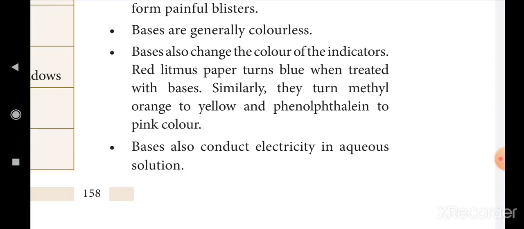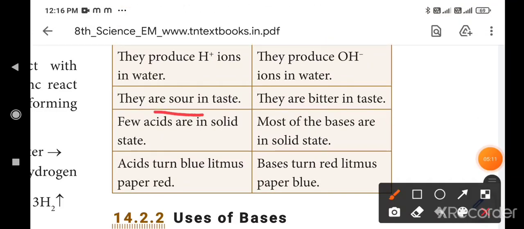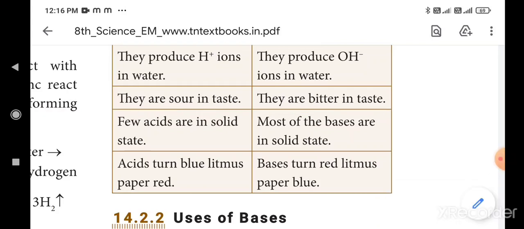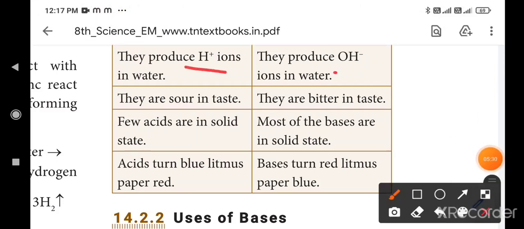Okay. Now can you tell the difference between acid and bases? Yes. First, acid is sour taste, base is bitter taste. Then second point, acids produce H plus ions in water, bases produce OH minus ions in water. H plus and OH minus.